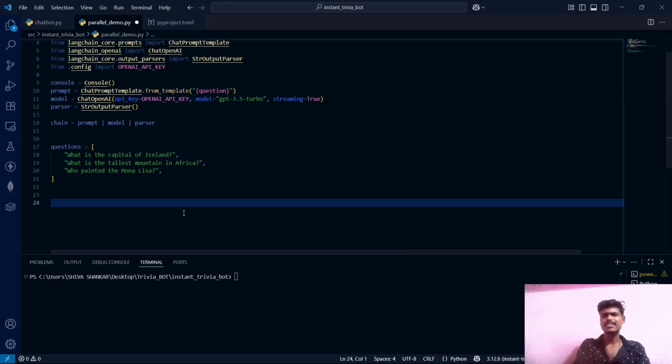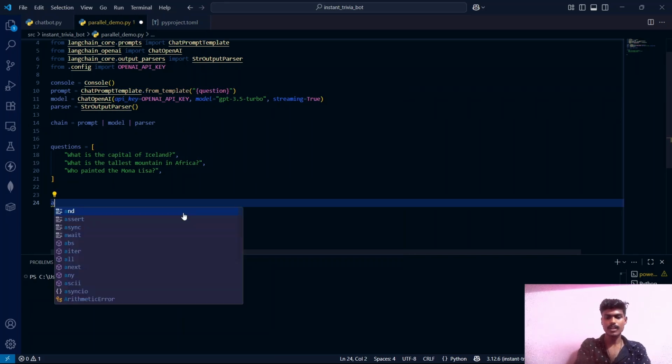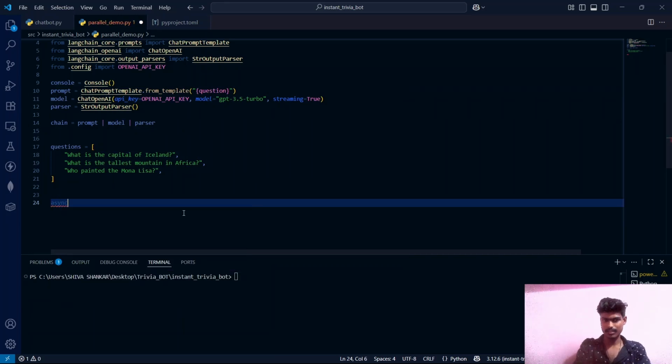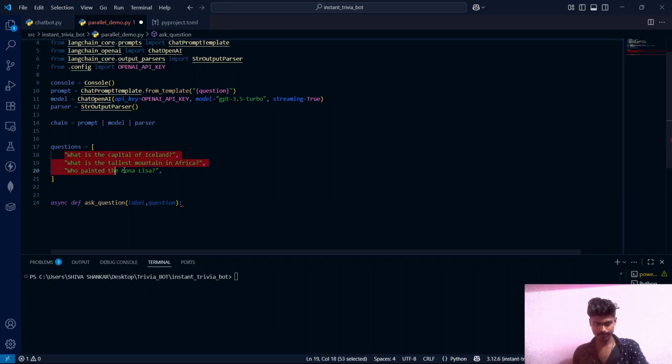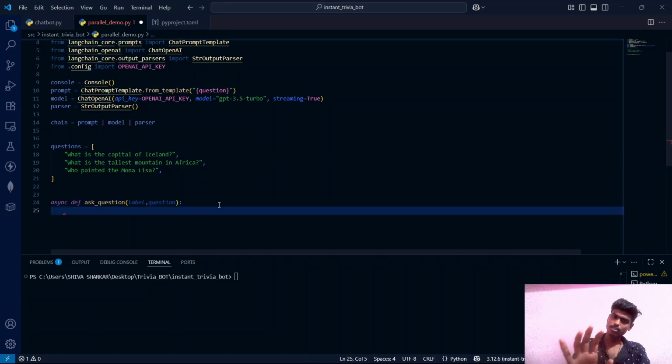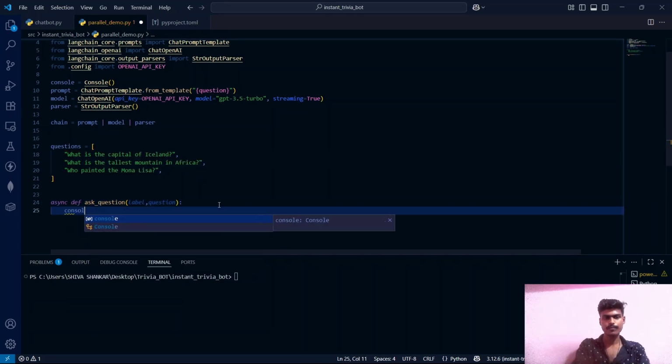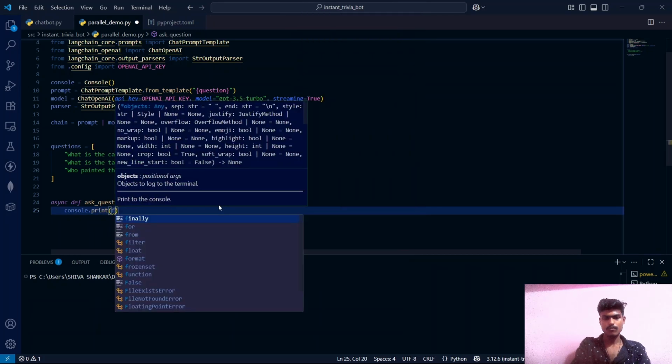Let's now define a simple function, and obviously it's going to be an async function. Def ask_question. It will take 2 parameters, guys. One is label, another one is question. Label is nothing but the question number, and question is the question itself, which we have listed here. For now, let's just print the questions in our console.print.